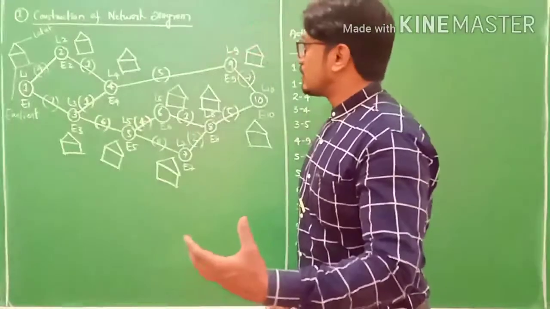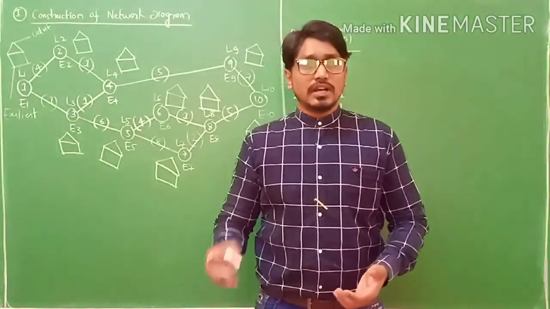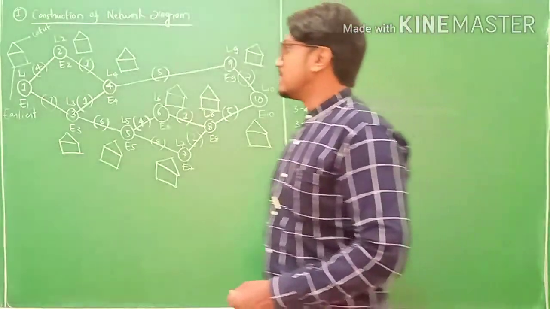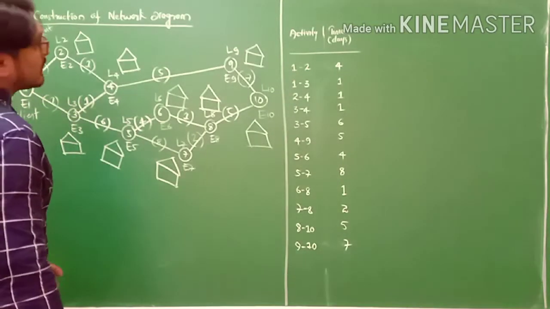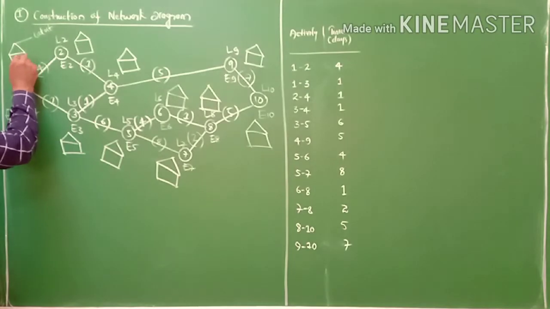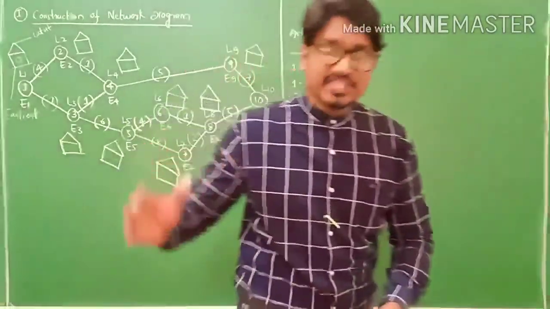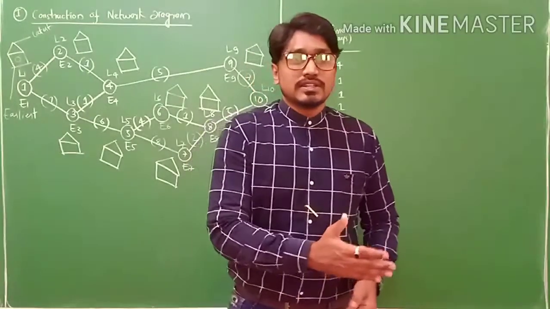Now we need to find out the earliest start time and finishing time, latest and earliest. First I find the earliest path calculation. This is always 0, my friends. If you start any work, it starts from 0 itself. If I am starting my class, it is 0.